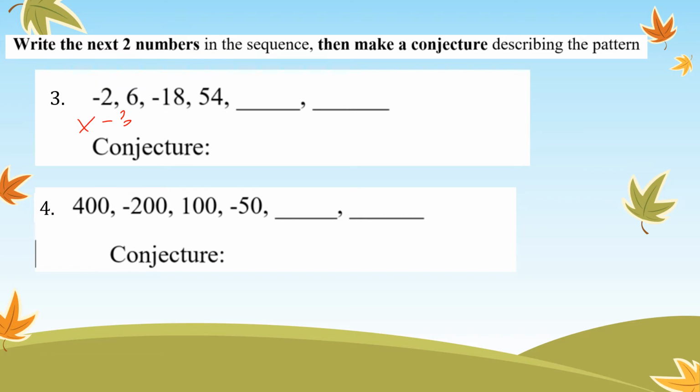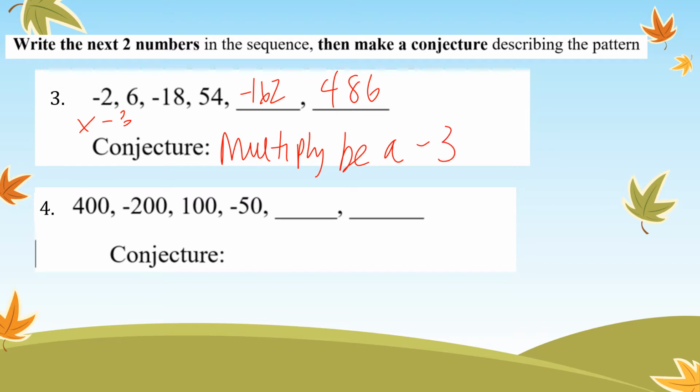So I need to get my calculator out. We have negative 162 and positive 486. And the conjecture would be multiply by negative 3 each time.